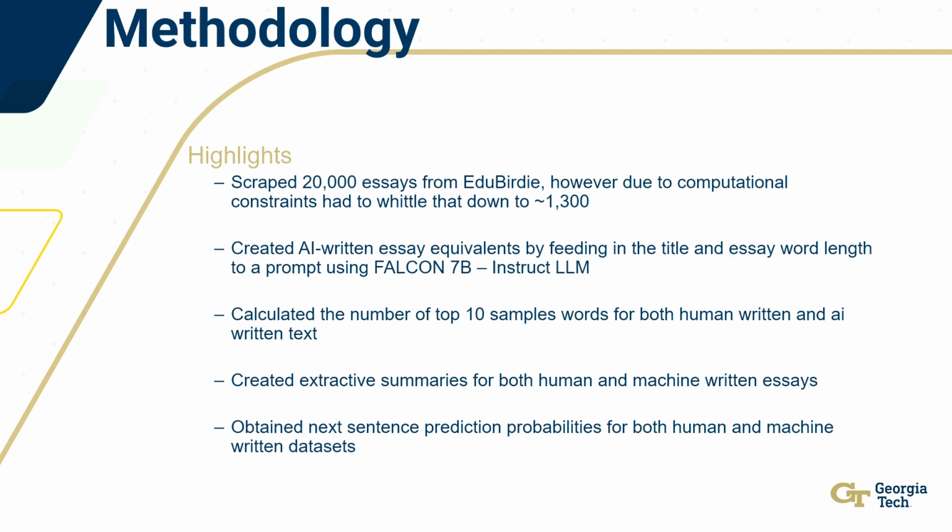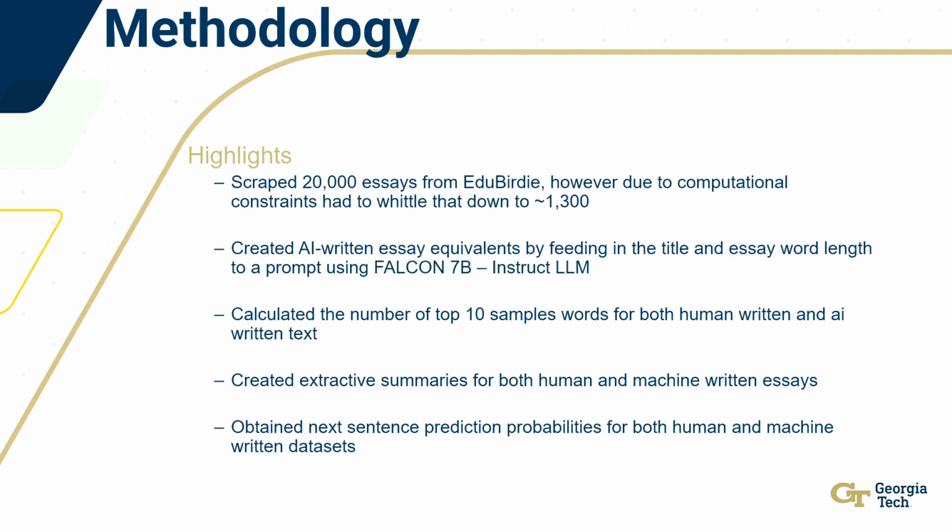So for example, for the first 30 words, I would take the first 29, pass them into the model, and it would spit out a new word. I would compare that new word to the 30th word in the essay, and if it was in one of the top 10 words produced by the large language model, I would increment, and then go through the essay every 5 words, counting up the number of words in those top 10 lists.